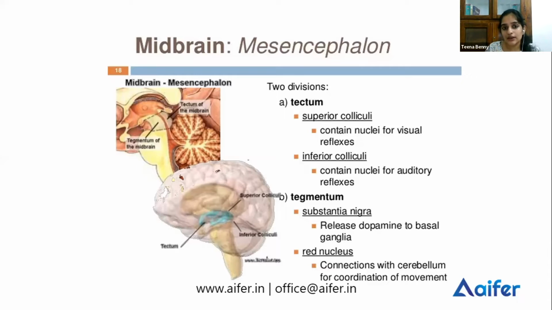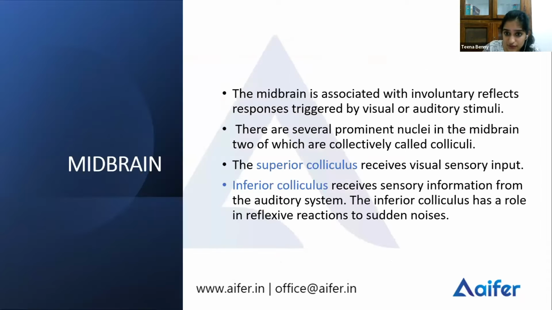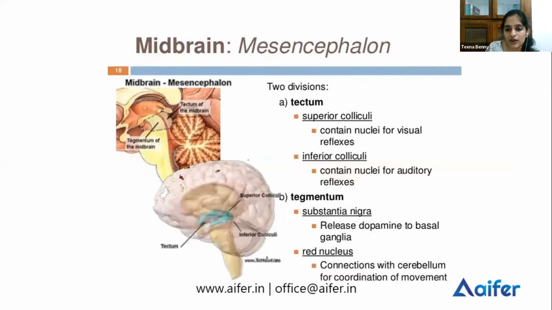So what does superior colliculi do? Superior colliculi contains visual information. Our visual sensory input is received by the superior colliculi, and information from our auditory system is received by the inferior colliculi. It is the inferior colliculi which respond to sudden noises. Reflex actions to sudden noises are performed by the inferior colliculus, while if it is a visual input, the responses come from the superior colliculus. So the tectum has superior colliculi and inferior colliculi: superior colliculi for visual reflexes and inferior for auditory reflexes.